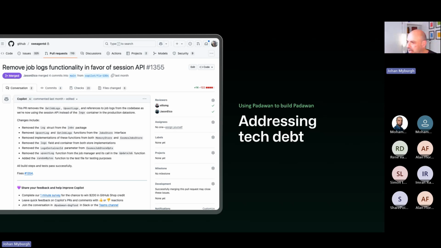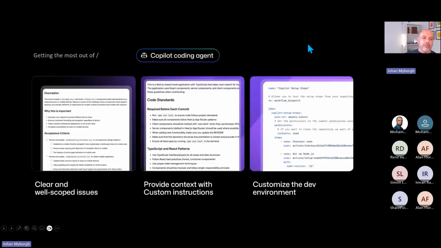And folks, I think I'm getting very close to the last part here. Maybe just a couple of best practices to get the most out of this. Clear and well-scoped issues, right? Make use of that markdown file that you can put in the .github folder as a baseline instruction. We'll send that through to the model every single time we are essentially running a command against the model. So that markdown file can be crucial for keeping the model in line with whatever you want it to be in line with.